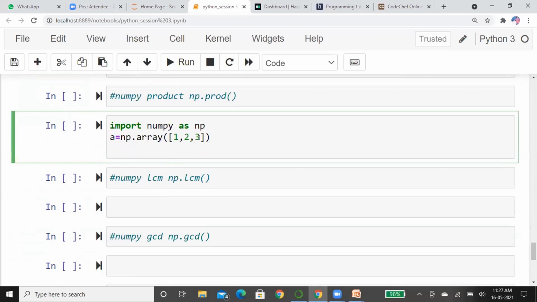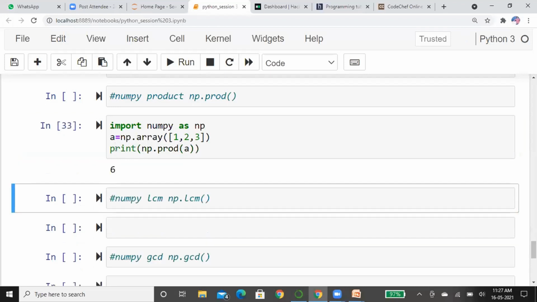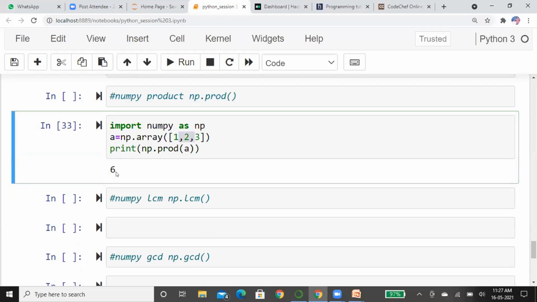Simply I take all elements into an array and apply the function np.product and pass the array. Now just run here. See here, 1 2s are 2, 2 3s are 6. All the elements in the array get multiplied.